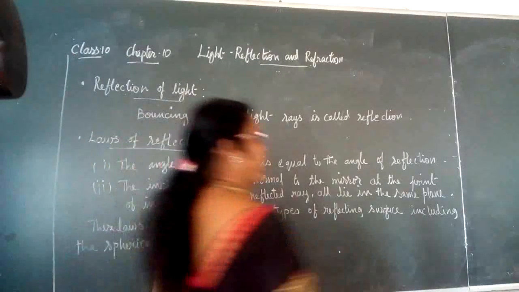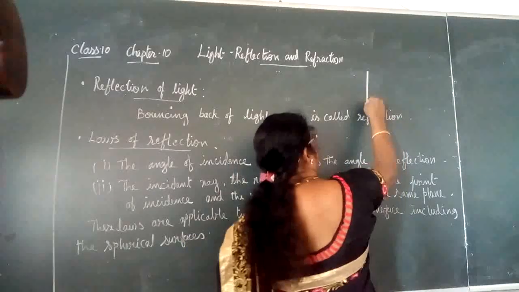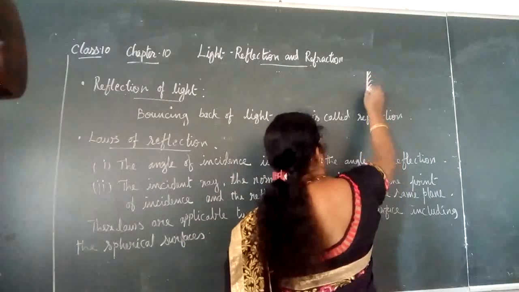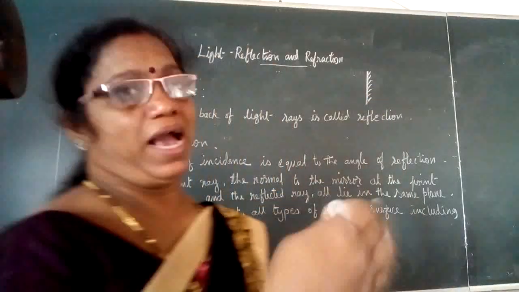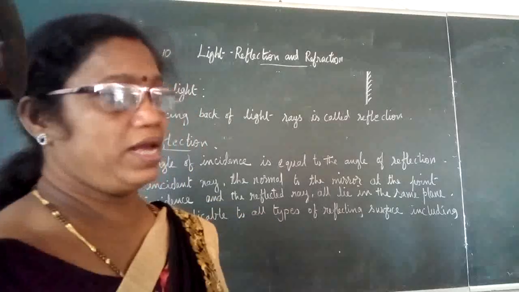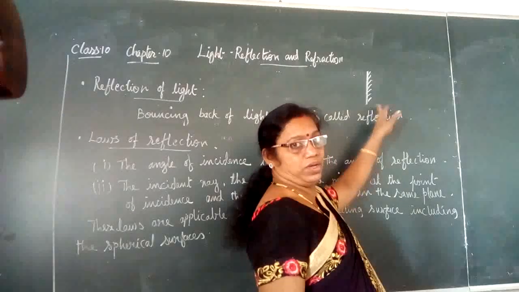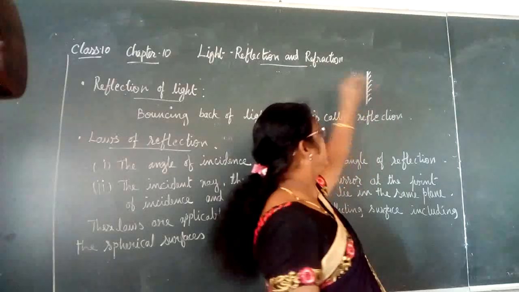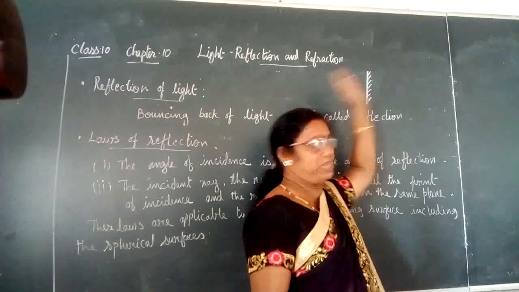Imagine that you have a plane surface, the plane surface of a mirror. A mirror whose back side is coated, which is an opaque part, and this is a highly polished surface. Hence when the light falls on it, it just bounces back.